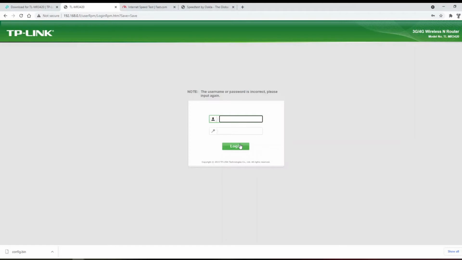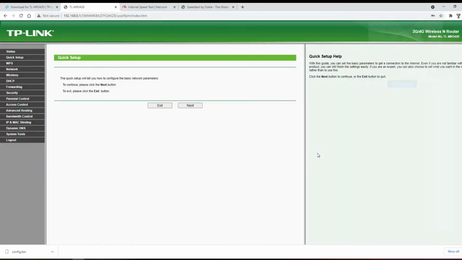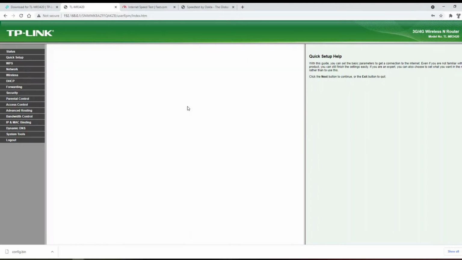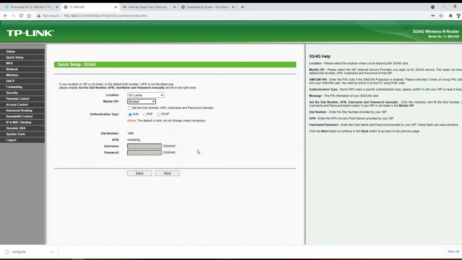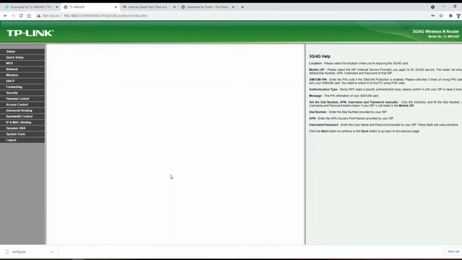If you enter your old credentials, it will reject your login. So you have to use the default login, like admin. In the quick setup, click and set up your router. Choose to use only 3G and 4G internet access. Next, you will see your ISP name is detected and the dial number and APN information are correctly mentioned in the router.